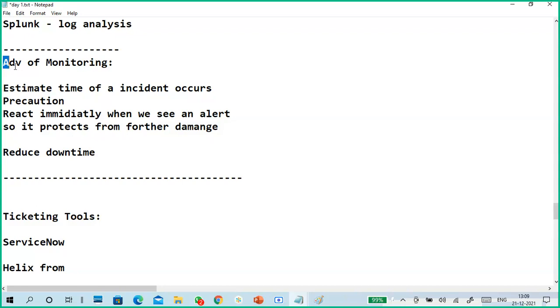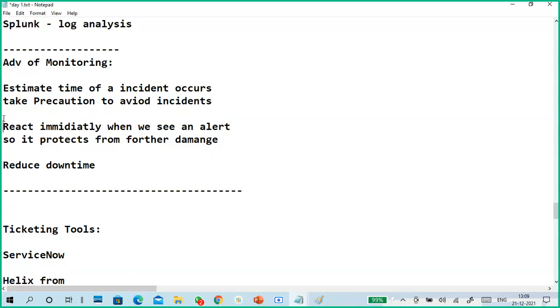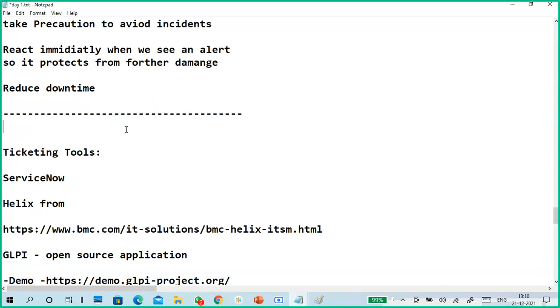There are a lot of advantages of monitoring. I have given a few lines only. One is estimating the time an incident will occur or be solved, so we can take precautions to avoid incidents and react immediately when we see an alert, so that it protects from further damage and reduces the downtime. If you react immediately, it will reduce the downtime and you will know what happens.